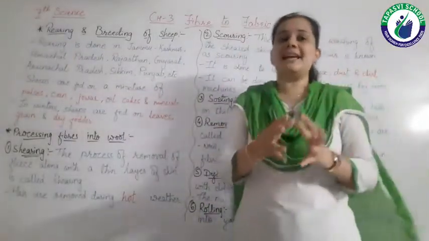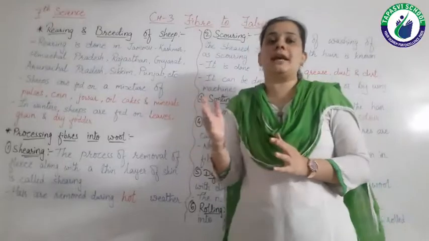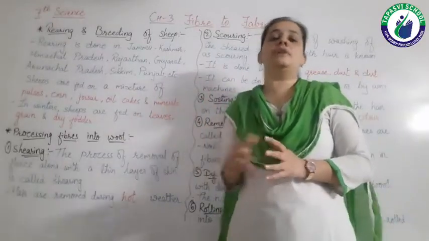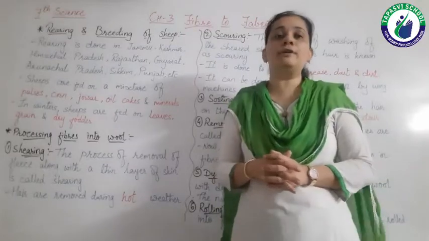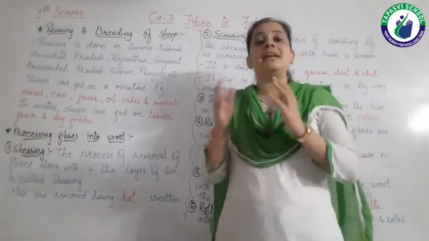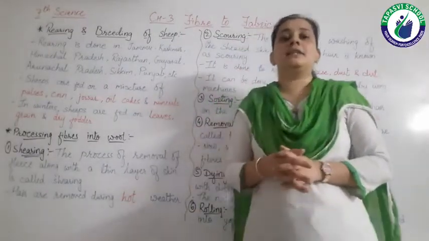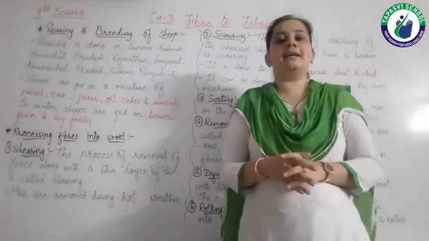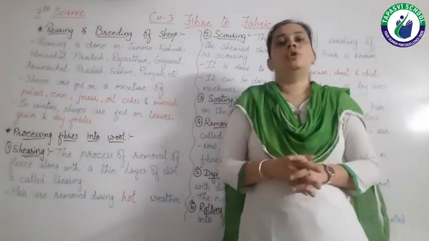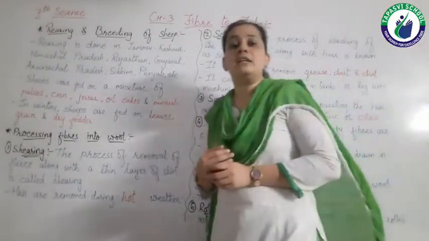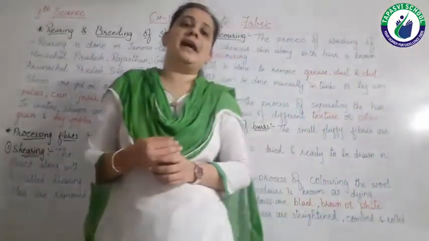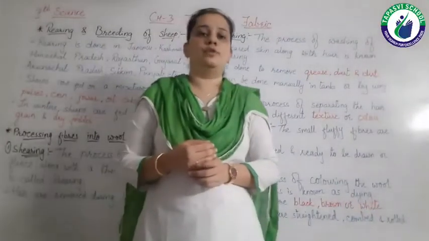If we select them for reproduction, then their next generation will give us the good quality and quantity of wool. So in many regions of India, the selective breeding technique is used to get the good quality and good quantity of wool.